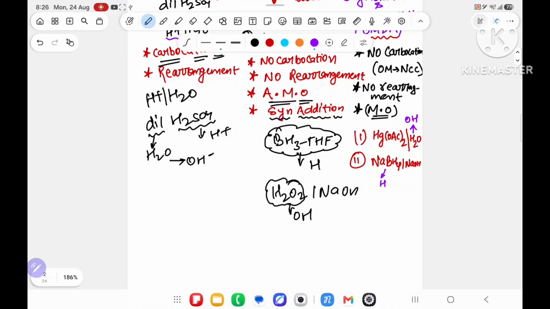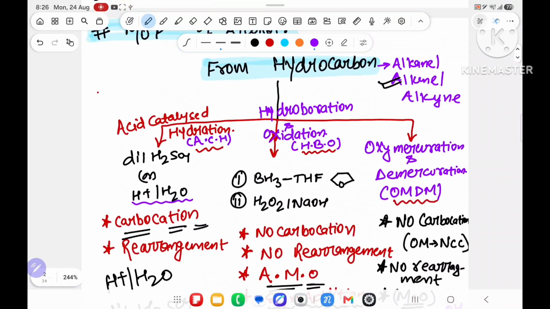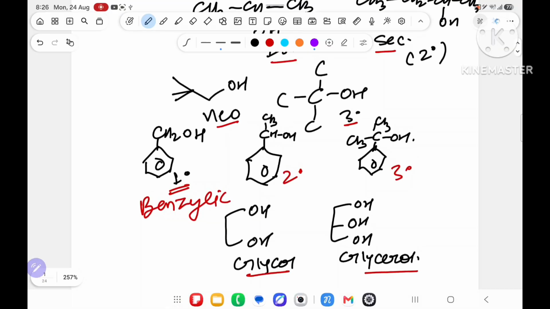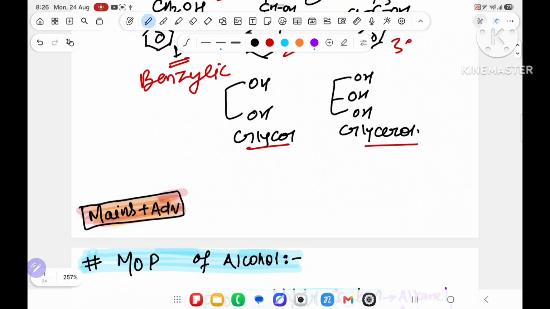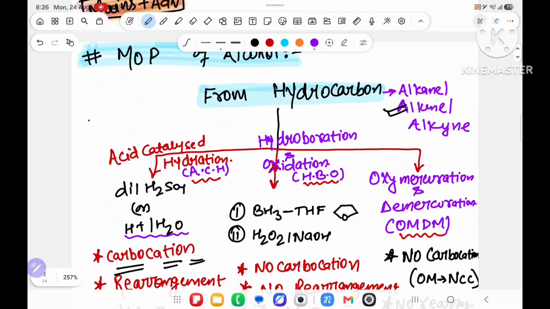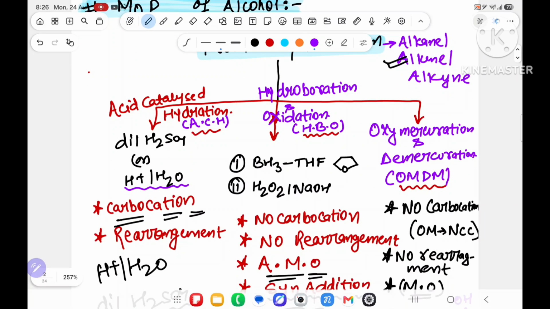I am saying that first of all, don't get confused. This is basic and easy. First of all, I have dictated the basic part of alcohol. What is 1 degree, near that I understood, sir. Now the method of preparation of alcohol from hydrocarbon. Hydrocarbon means hydrogen and carbon containing compound: alkane, alkene and alkyne. Three reagents we will use: acid catalyzed hydration, hydroboration oxidation and oxymercuration demercuration.